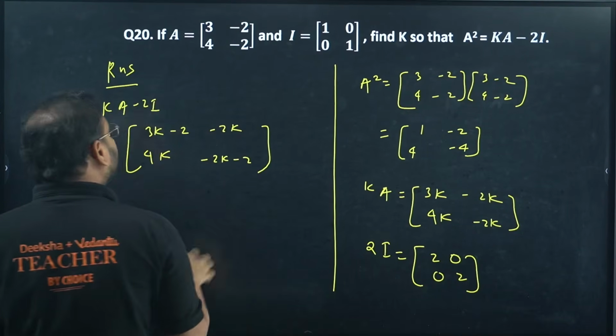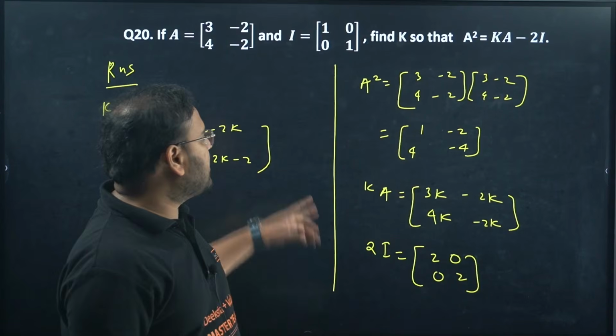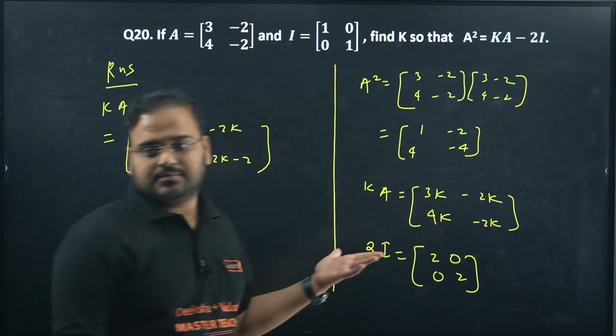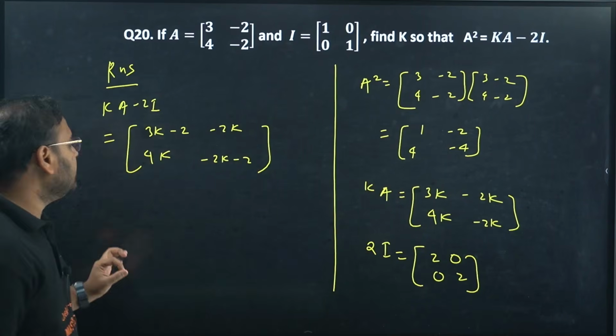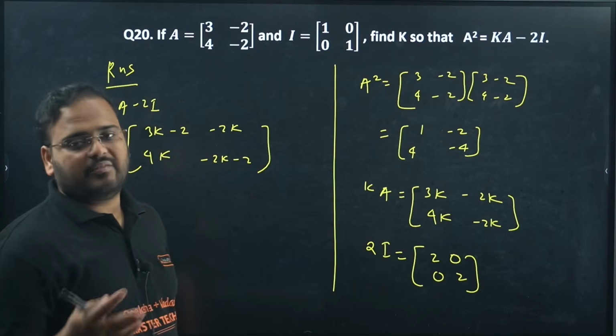Again, you cannot skip the steps over here because it is a subjective question. It's not an objective question. If it was an MCQ asking you the value of K, you don't have to write all the steps. Just the first step will give you the answer. But over here, it is a 2 marker, 3 marker, mostly 2 marker. That's why we are doing everything.